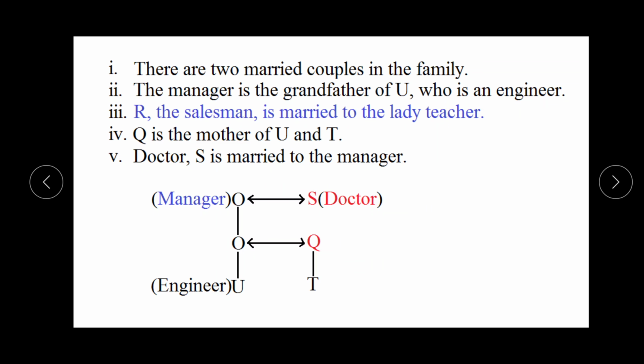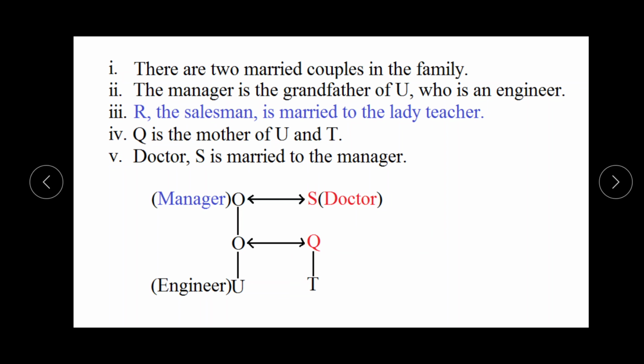The next information is R, the salesman, is married to the lady teacher. Here these are brother and sister. This pair is completely done by manager and doctor. This pair is left whose profession we don't know. So this information is for this pair.